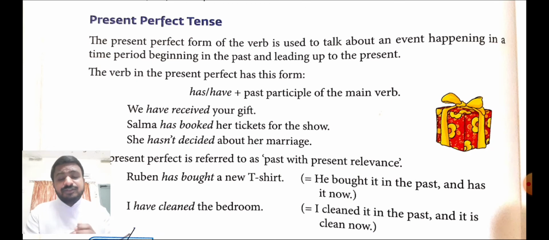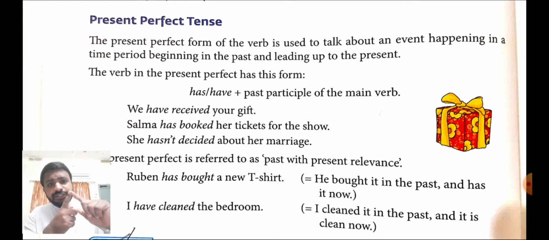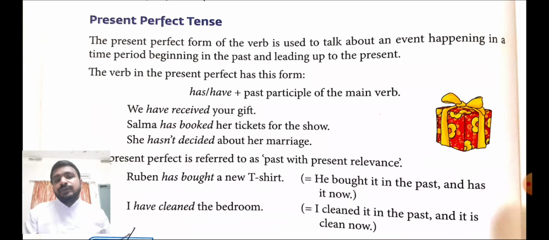With the third person singular, we use has, and with all other subjects we use have. What are the third person singular? He, she, or it. We have received your gift. I have received your gift. You have received your gift. He has received your gift. She has received your gift. It has received your gift. Or they have received your gift. So this will be the formula.